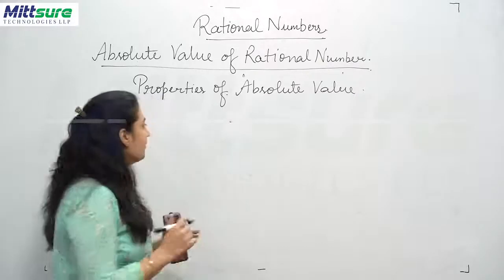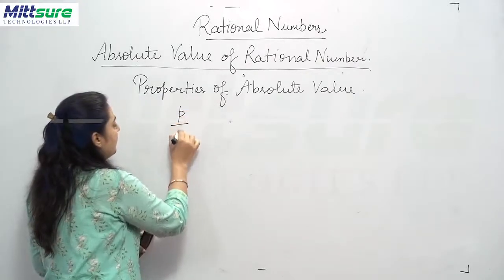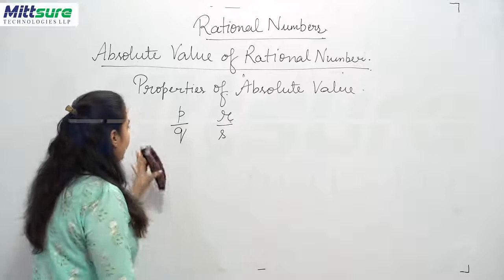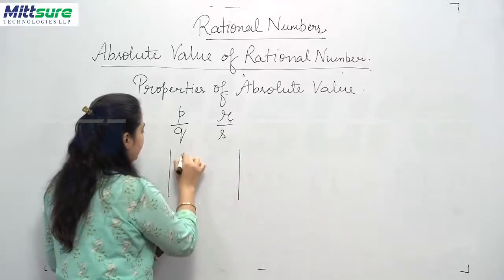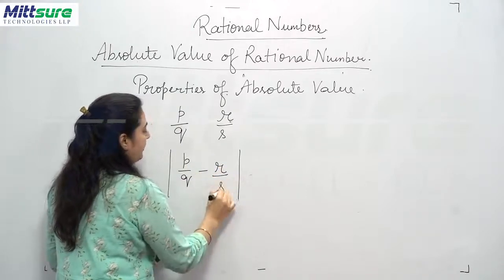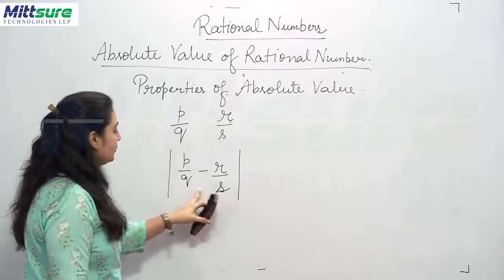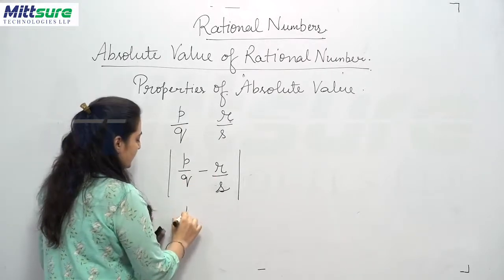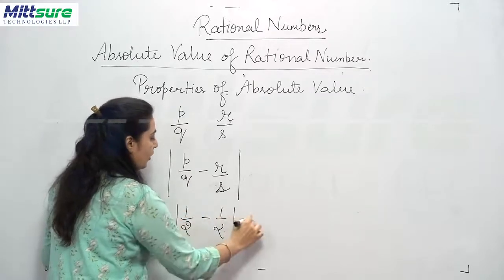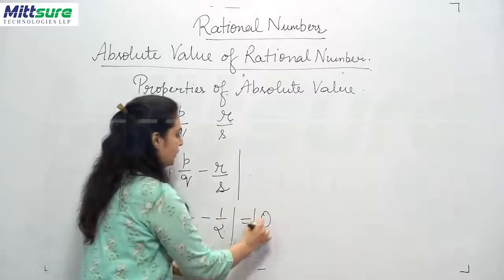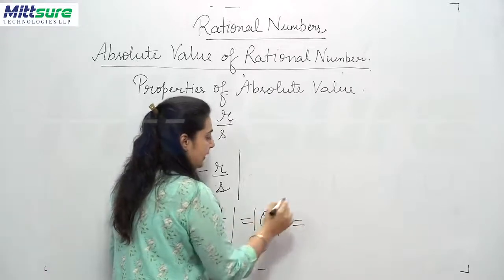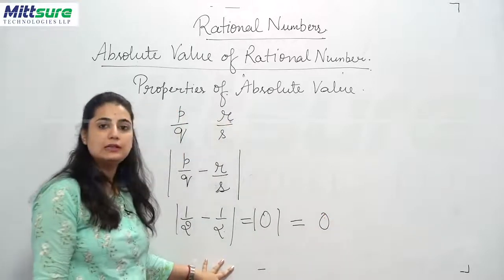their absolute value will always be 0 in a particular case. Suppose I have one rational number p upon q, the other one is r upon s. Now, if these both numbers are kept inside the mode, you are going to solve it. Suppose this is 1 upon 2, this is minus 1 upon 2. So we all know the value inside the mode will come to 0. Now when you get 0 inside the mode, its absolute value is 0 only.